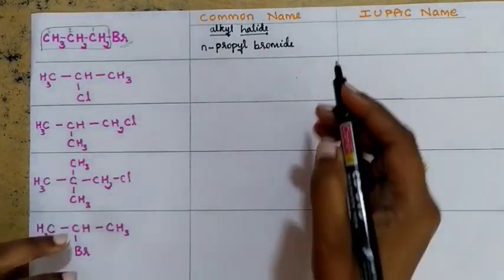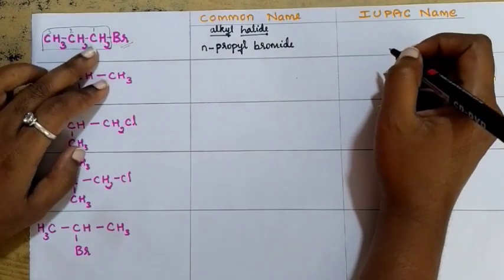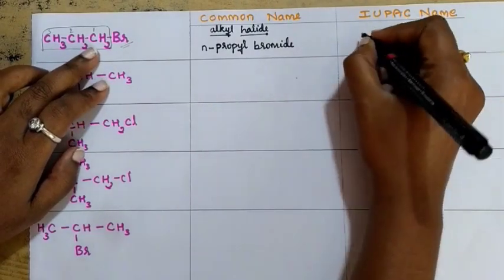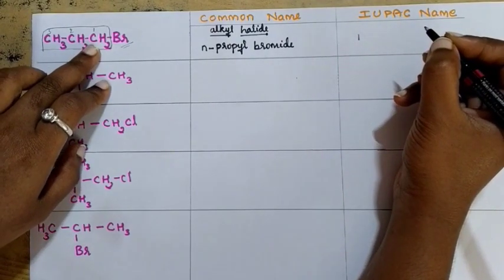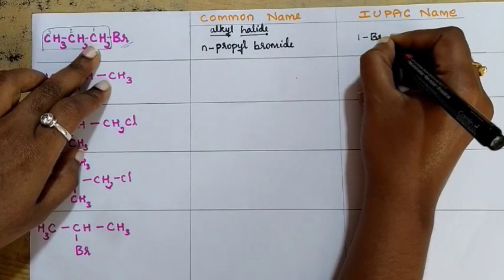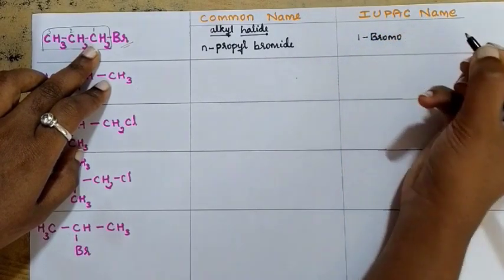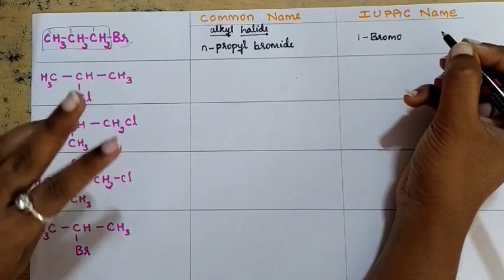And while writing the IUPAC name, first you need to represent the position of the substituent. That is 1. With the first carbon atom, bromine is there. That is why 1-bromo, 1-bromo. Next, how many carbon atoms are there in the parent chain? 3 are there.